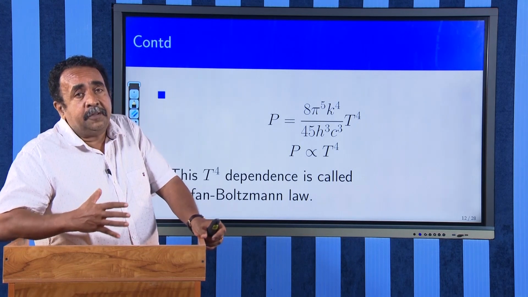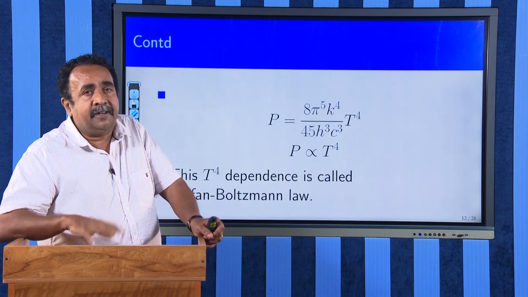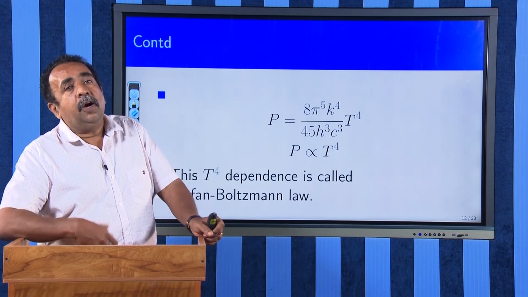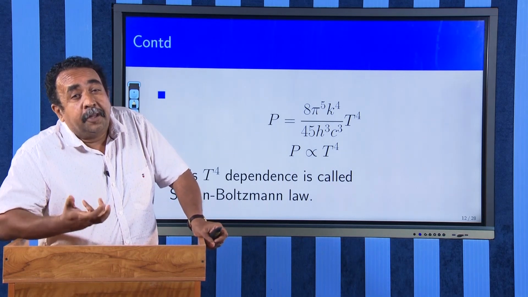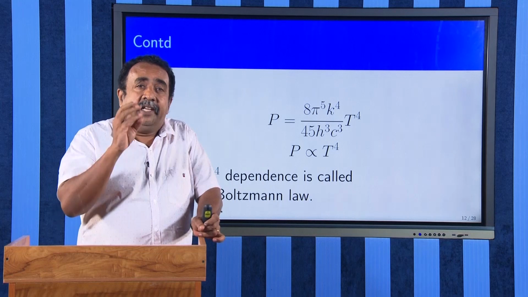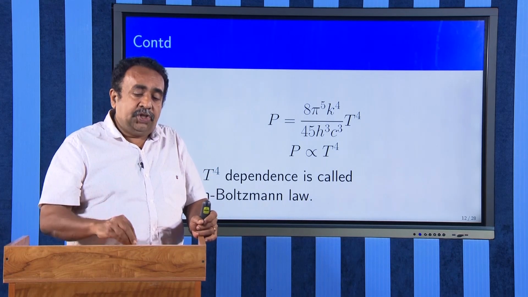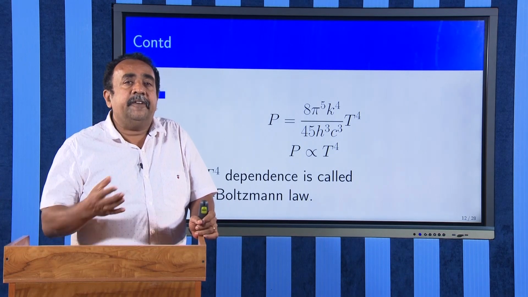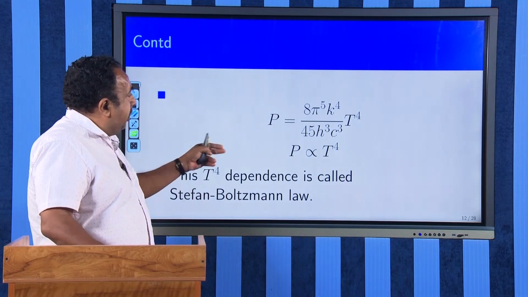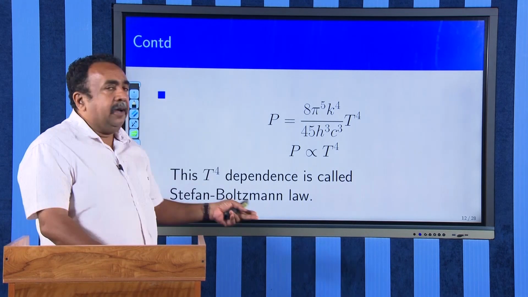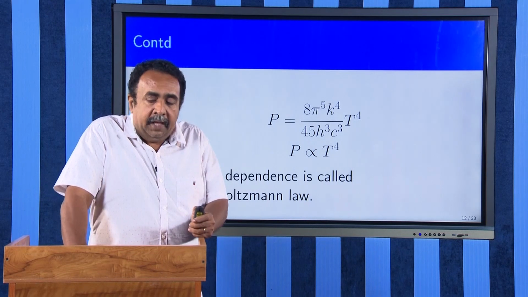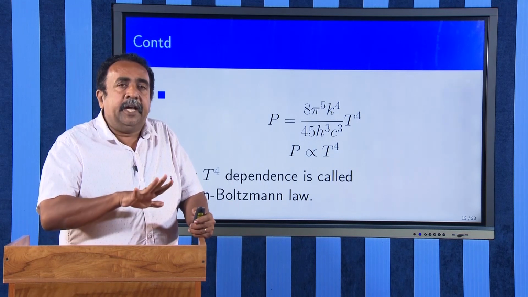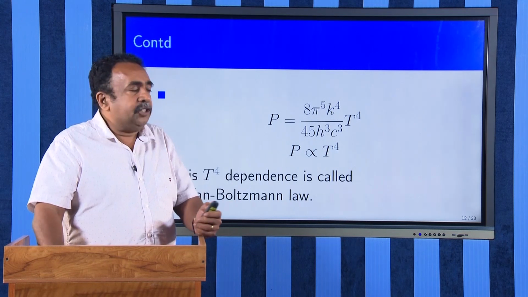Such a relationship for a pressure we have never derived. In earlier cases, for our ideal gas, pressure is proportional to temperature. Now we have shown that pressure is proportional to the 4th power of absolute temperature, which is basically a quantum property. Any property proportional to T raised to 4, we call the Stefan-Boltzmann law. There is a traditional Stefan-Boltzmann law which I will give you later, but nowadays any T raised to 4 dependence we call the Stefan-Boltzmann law.